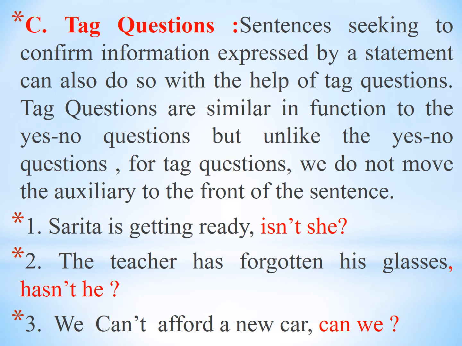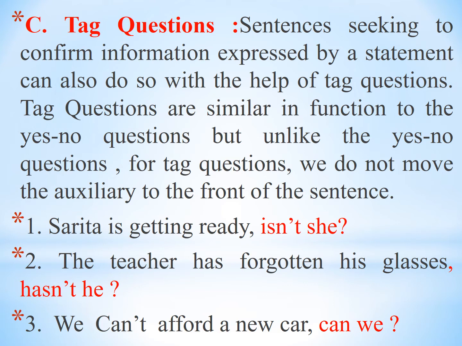For example, Sarita is getting ready. Now, is is a helping verb and getting is the main verb. Sarita is getting ready. This is a statement, and we have to add a question tag. In a question tag, first there should be the auxiliary verb, helping verb, then not is added, then the subject is added, then a question mark is put after the subject.